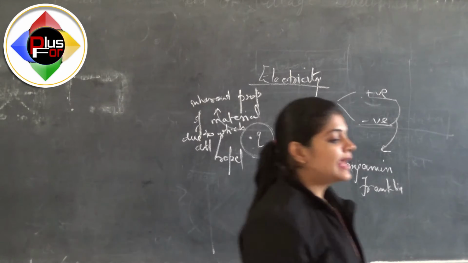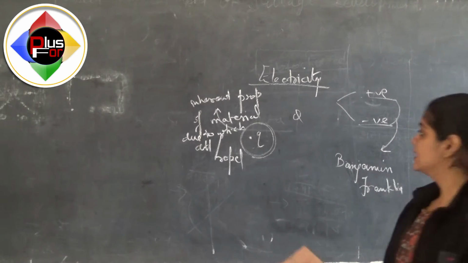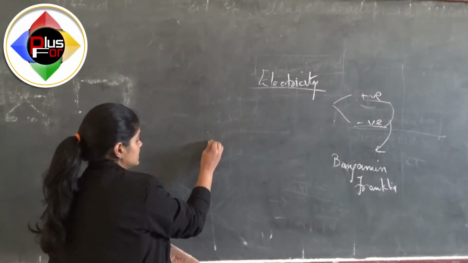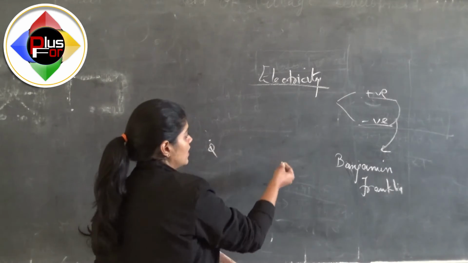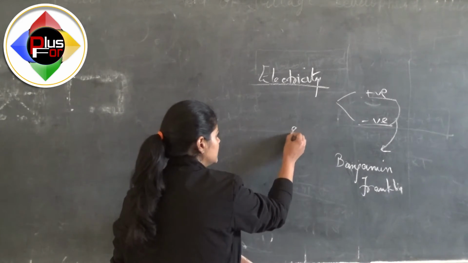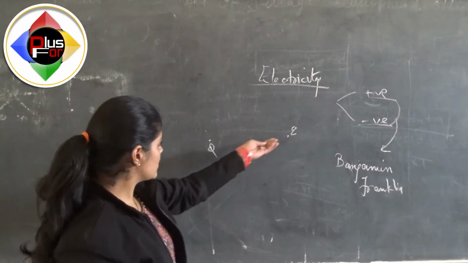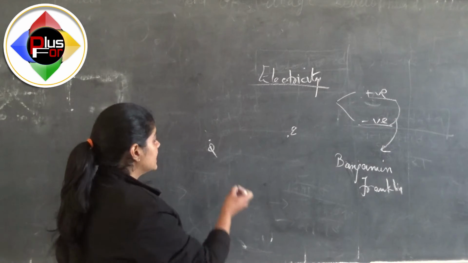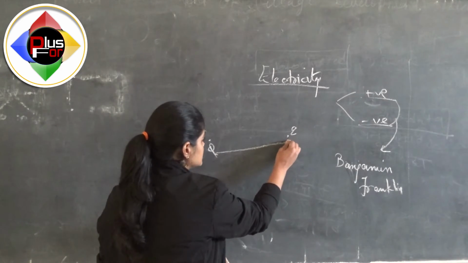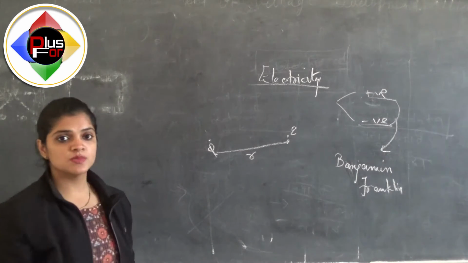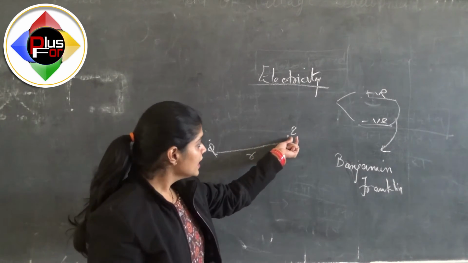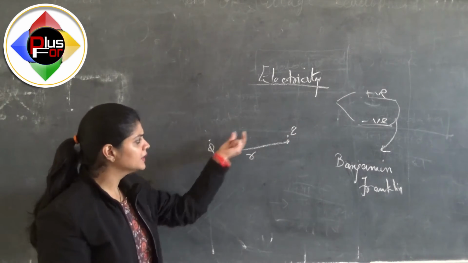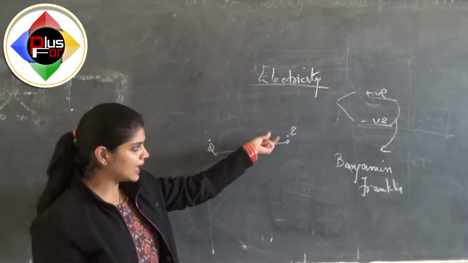Simple. Now there is a field, which is called the electric field. Let me consider this is a charge capital Q, and there is another charge, let it be small q, because it has less quantity as compared to capital Q. Now if they are placed at some distance, let small r be the distance between them, and the small q is placed at a smaller distance from capital Q, it can attract or repel it depending upon the type of charges.